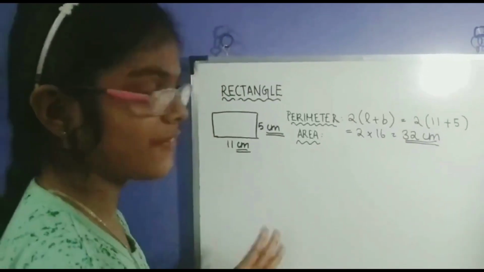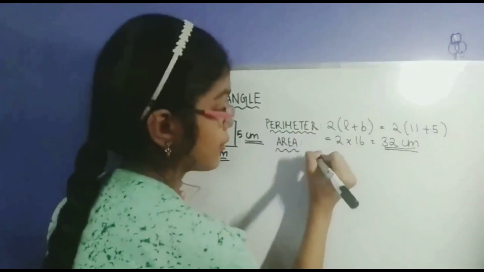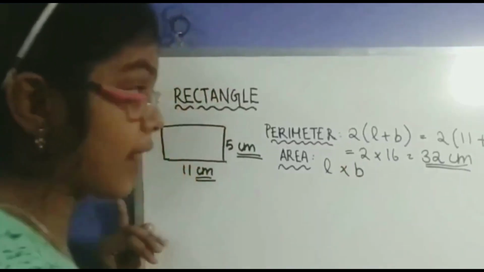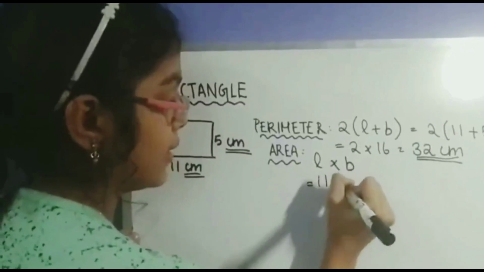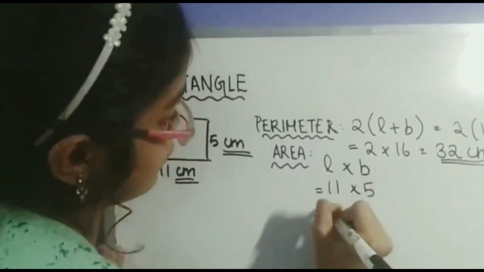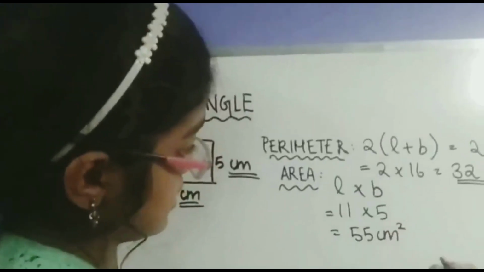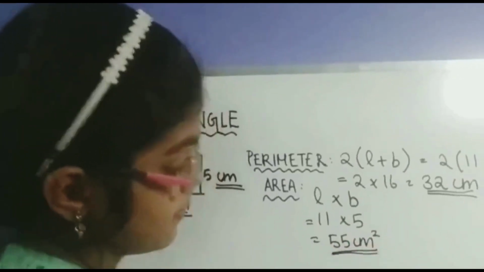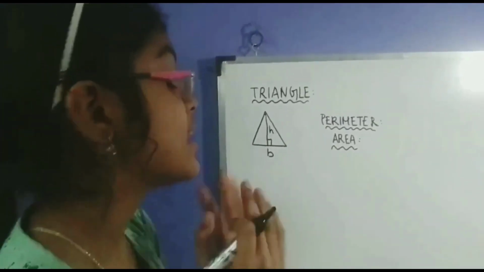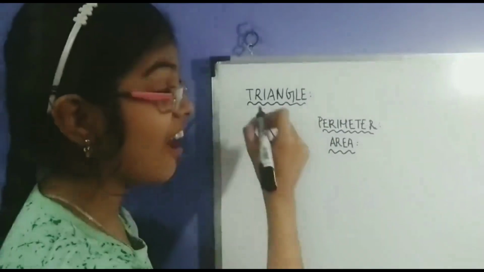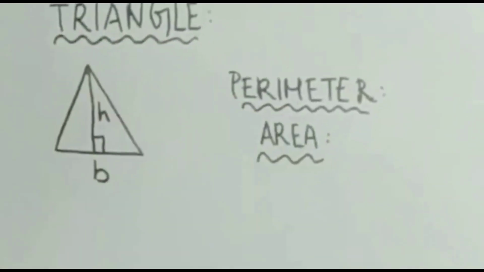Now, let's find the area. So how do you find the area? Pretty easy. Length times breadth. So let's replace that with 11 times 5, which is 55 centimeters square. So finally, we have a triangle. So in a triangle, we have the height and the base and of course the other two sides.